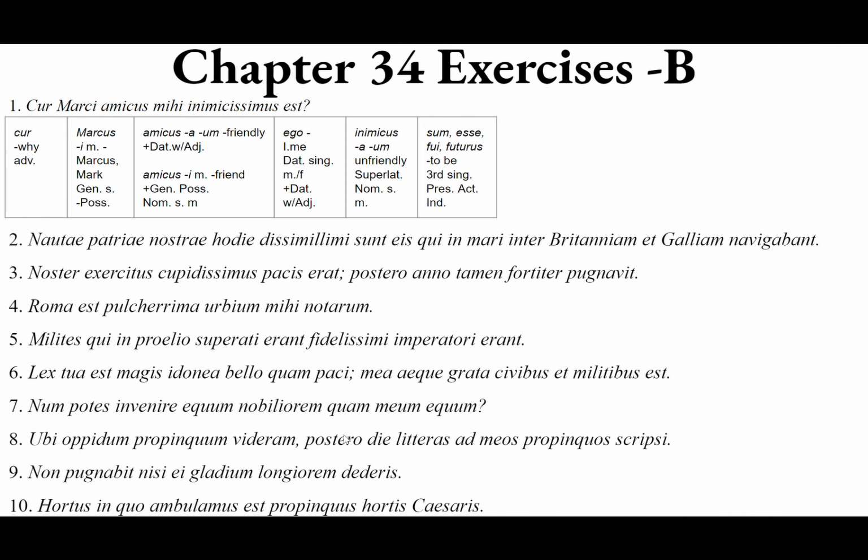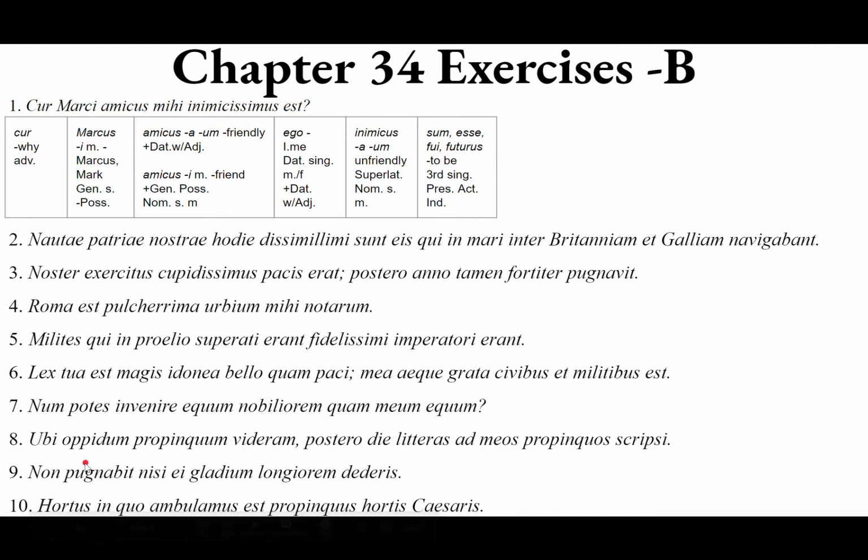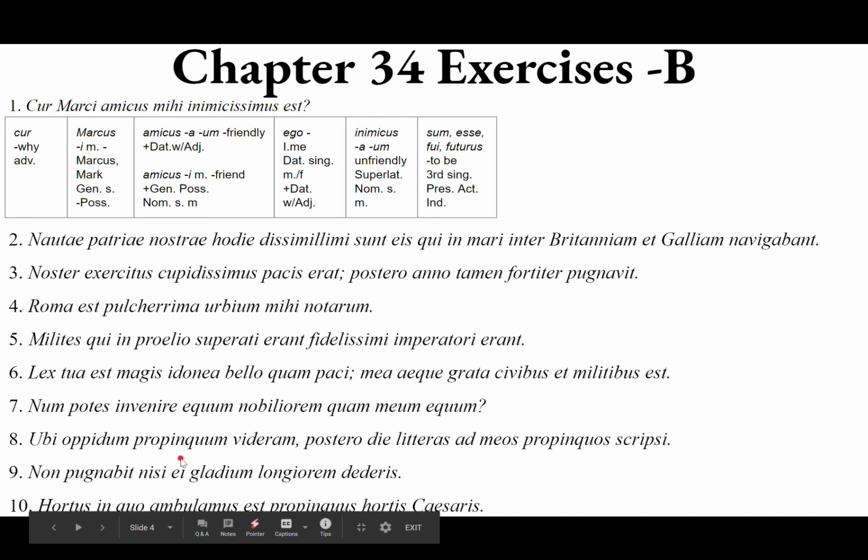Nona. Non pugnabit nisi ei gladium longiorem dederis. Non pugnabit, non being an adverb negating pugnabit, pugnabit being third person singular future active indicative of pugno, pugnare, pugnavi, pugnatus, to fight. So he, she, it will not fight. Nisi, it's a compound of ne and si, meaning not if, or unless, or except. Here it's probably meaning unless, if not.